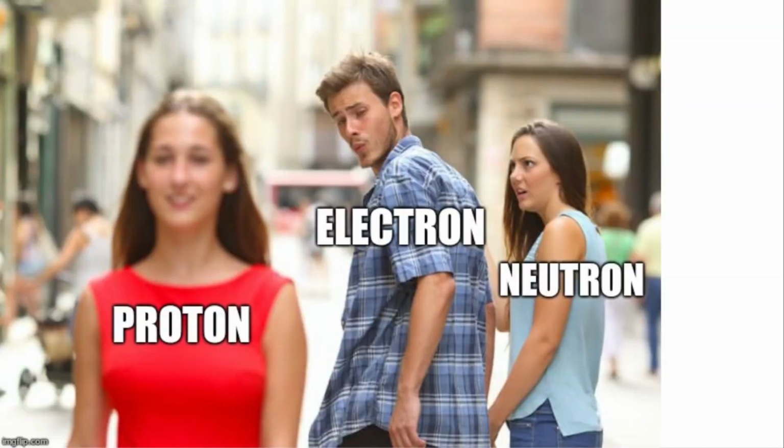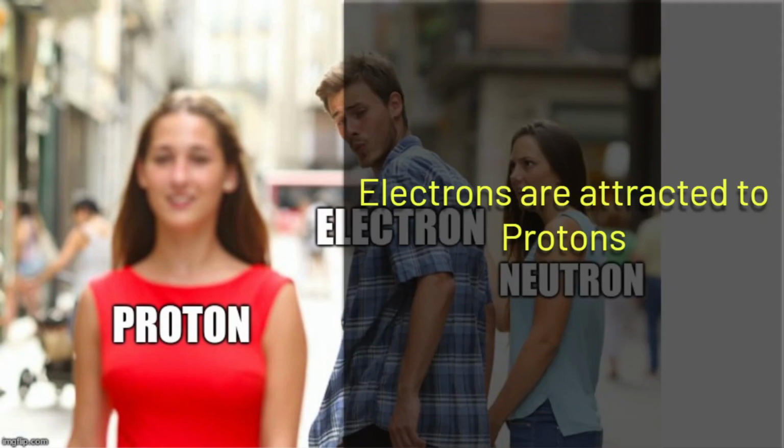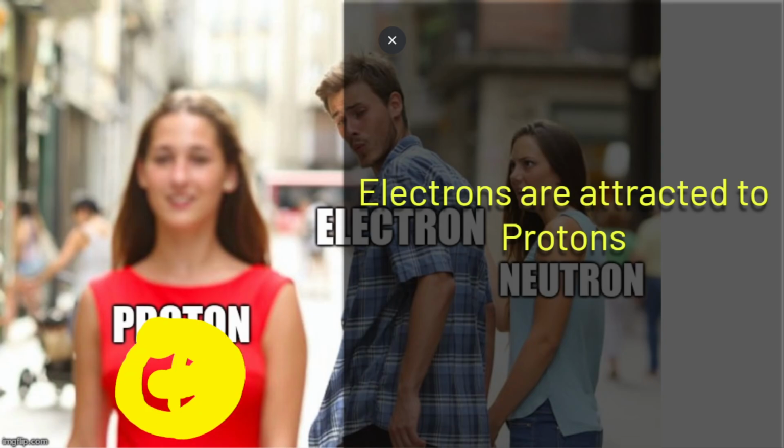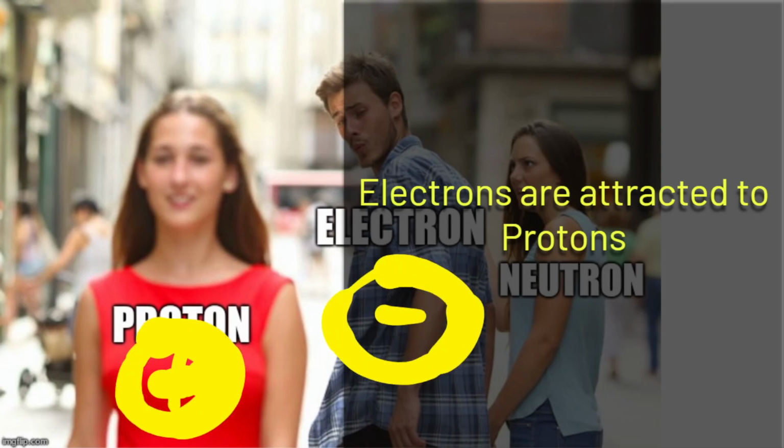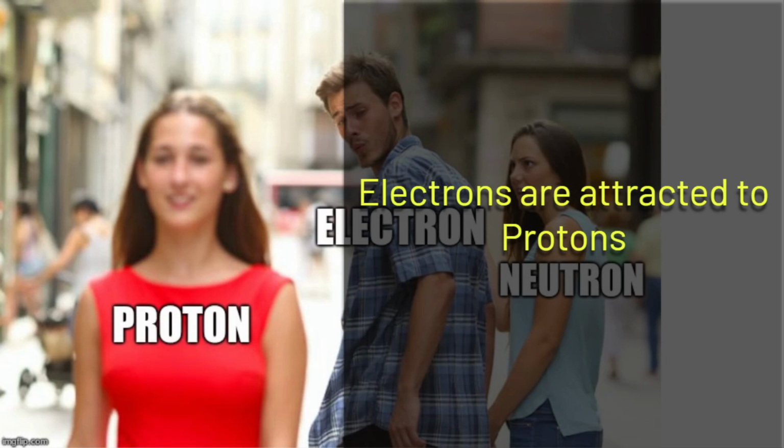So let's look at this. Oh, this meme right here. Electron and neutron are hanging around, and then electron is attracted to protons. Remember, electrons are attracted to protons because protons are positive and electrons are negative. So positives and negatives attract.